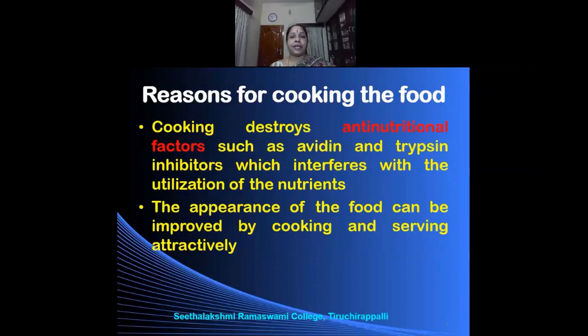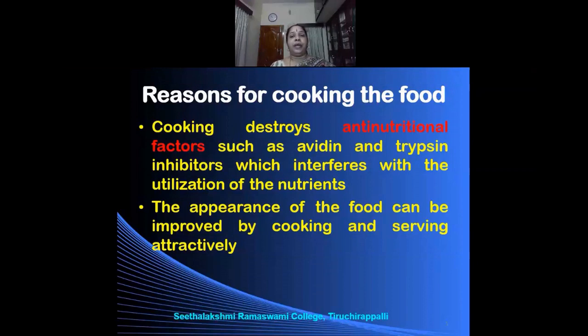Similarly, trypsin inhibitors. Trypsin inhibitors are present in certain legumes. They can inhibit trypsin or they can destroy trypsin. And what is trypsin, by the way? Trypsin is the enzyme which helps in the digestion of protein. It is a protein splitting enzyme. So, if it inhibits trypsin, that means protein cannot be digested properly. And this trypsin inhibitor can interfere with the utilization of the protein that is present in the food.